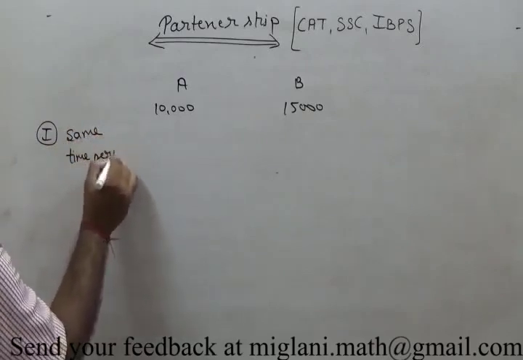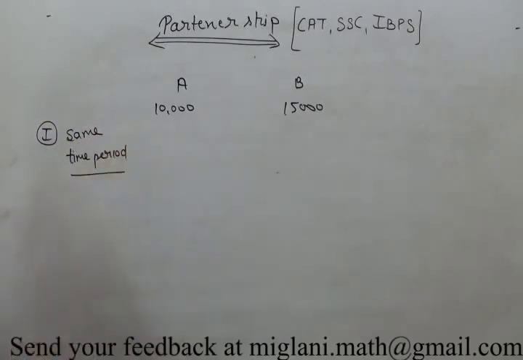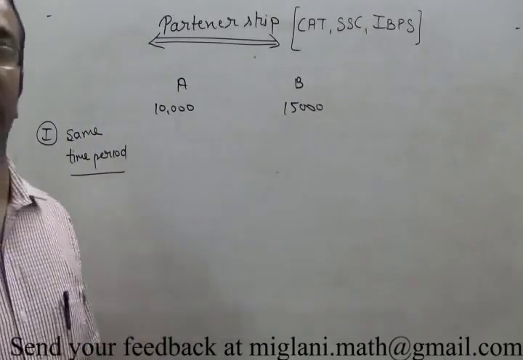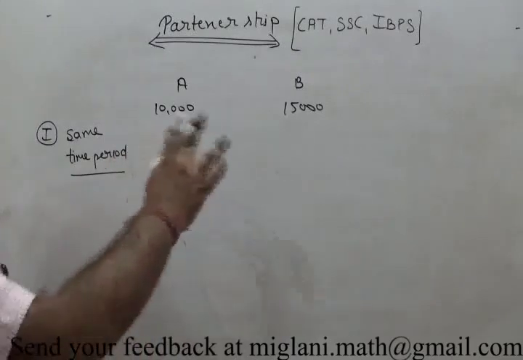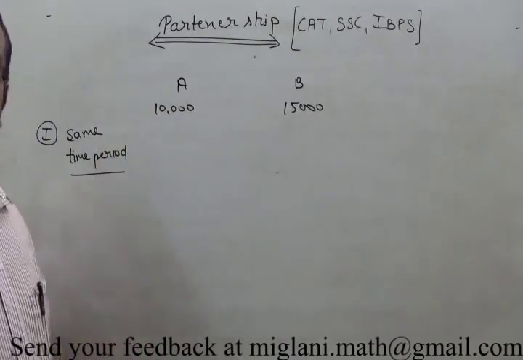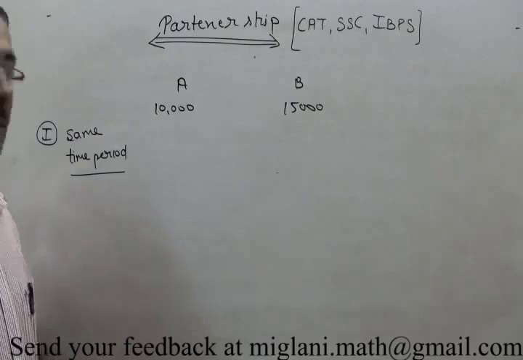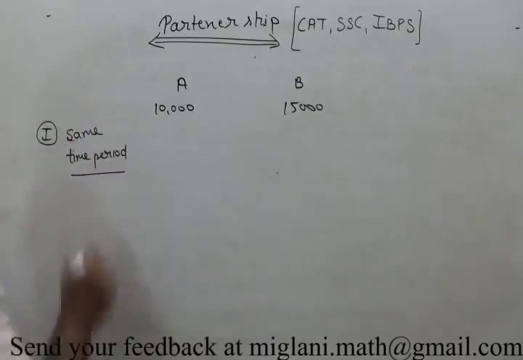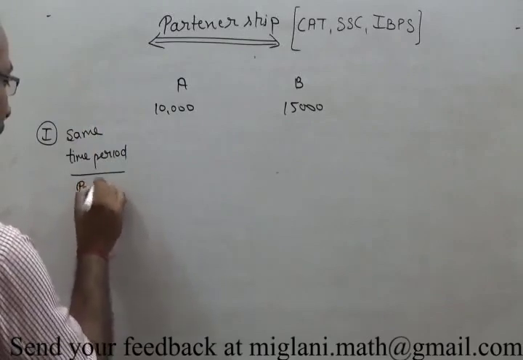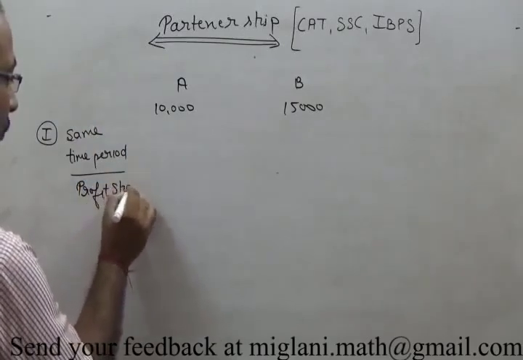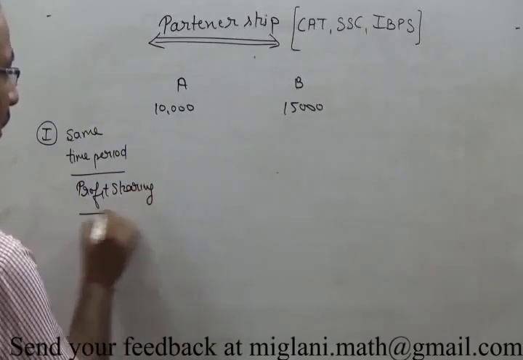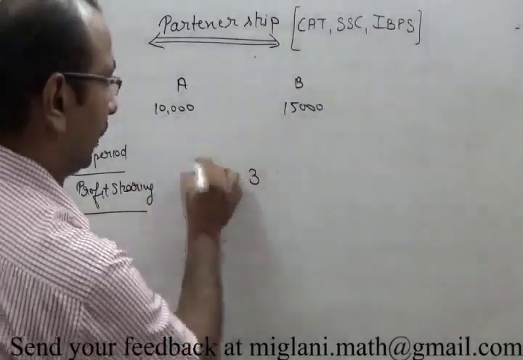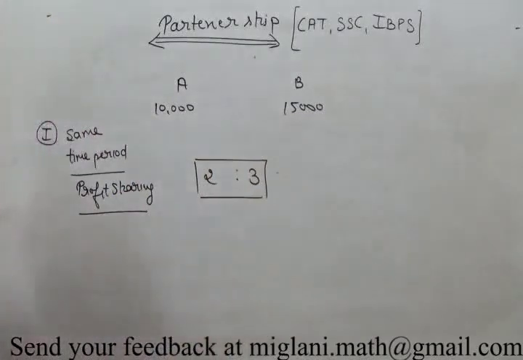By the term same time period, we mean that either it may be 1 year by both partners or it may be n number of years by both partners. It means from the very day they started the business, both partners were a part of the business till the end, right? The first point is, when they are in for the same time period, in that case the profit sharing ratio is same as the ratio of their capital. So I can say here the ratio of the capital is 2:3, so profit sharing ratio is 2:3.